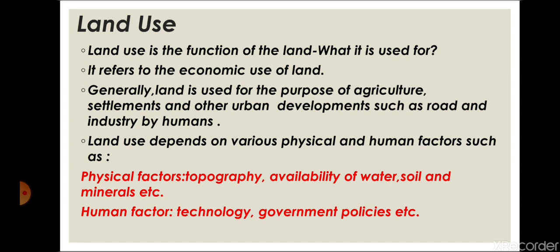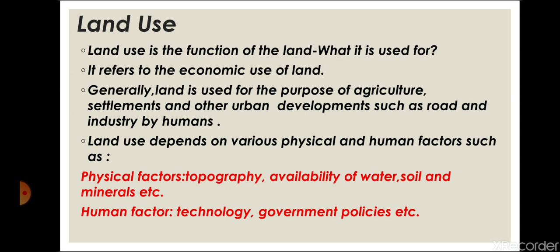Human factors also matter, and technology plays an important role. Suppose we talk about mining sites. If we know that minerals are available at a place, and technologies are developed, then that place can be used for mineral extraction as a mining site. But if the technology is not there, then we will not be able to use that land for mining.